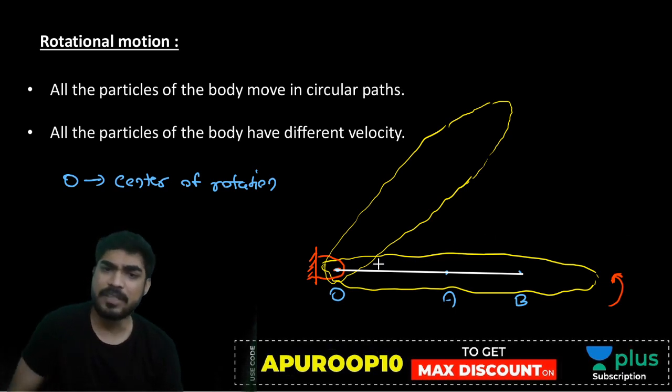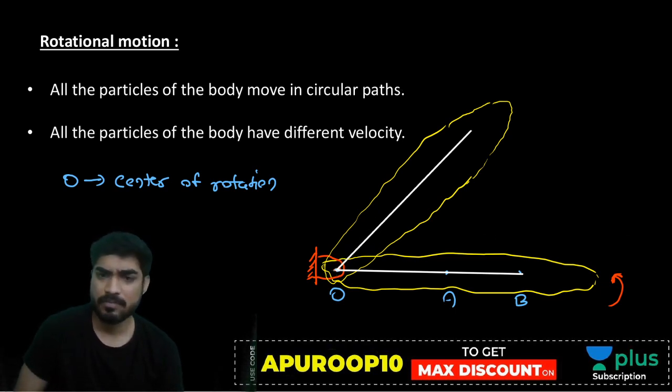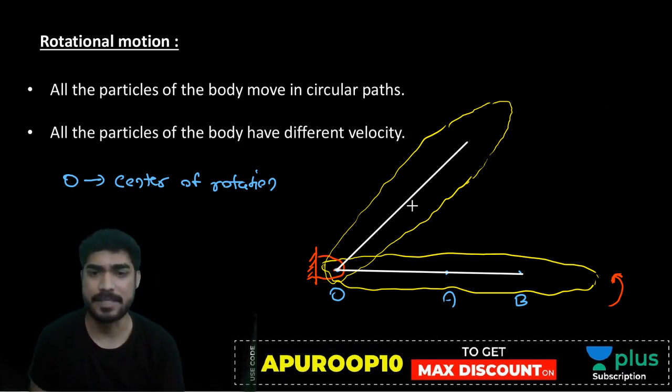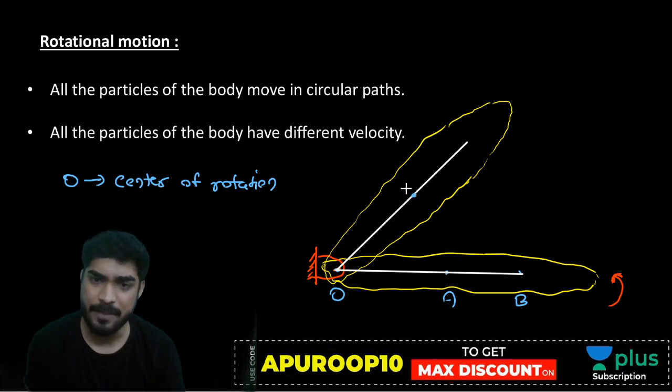Now beta, after some time, let's say after 5 seconds or 10 seconds, it will reach here. So point A will be here, A dash, and point B will be here, B dash. This is the path of A.